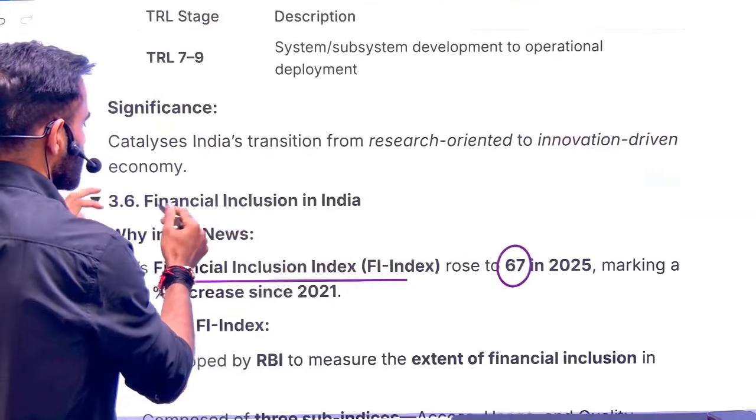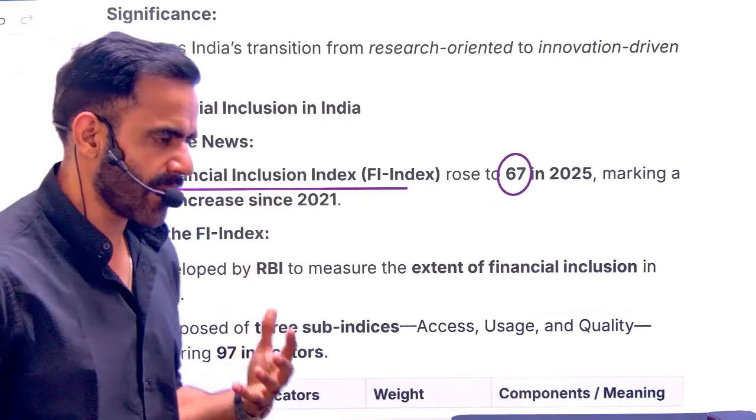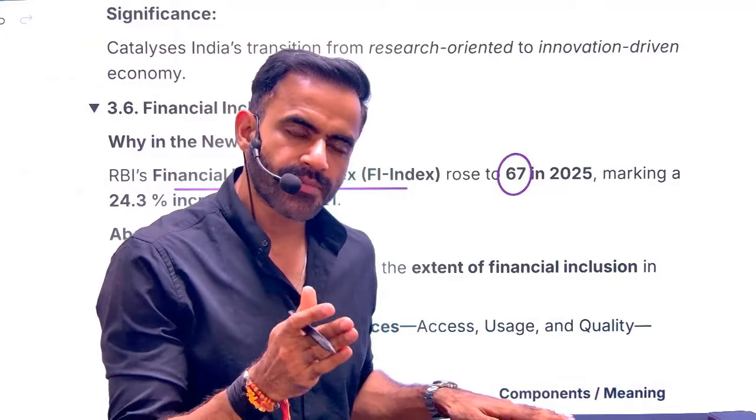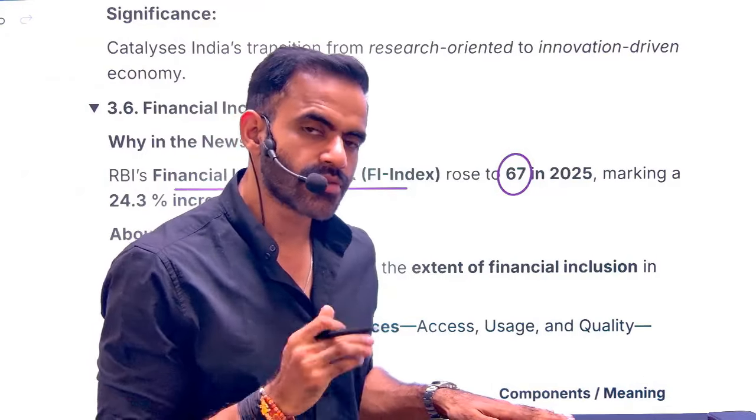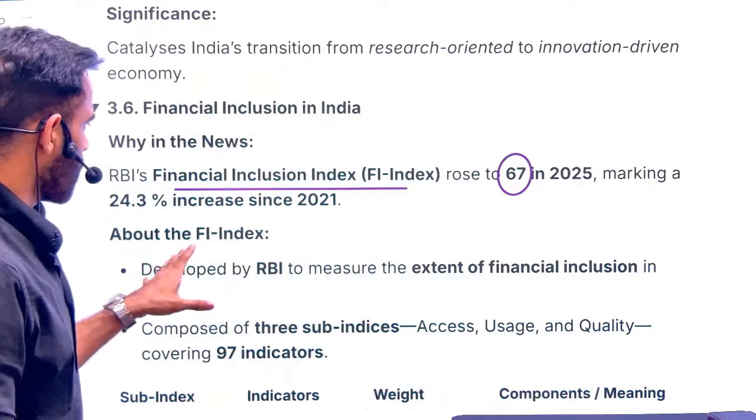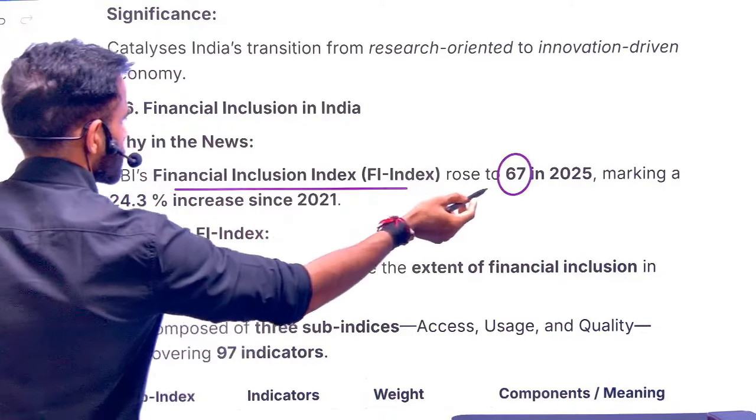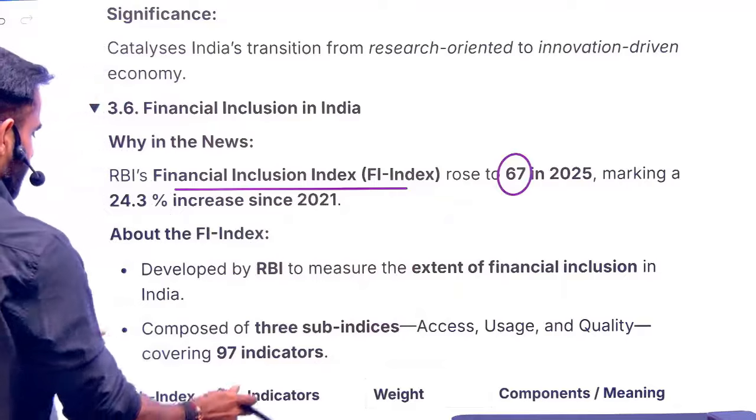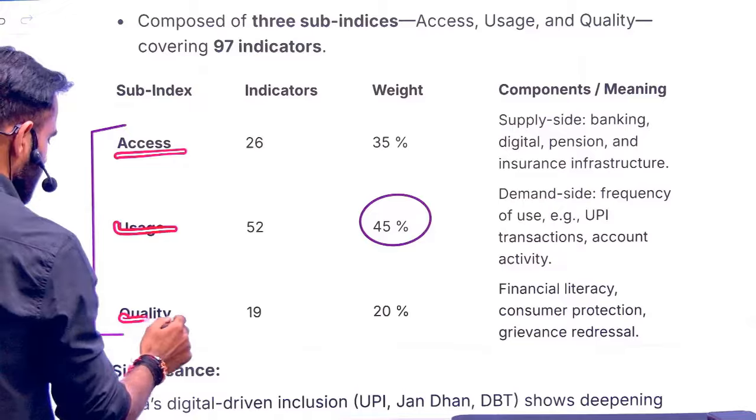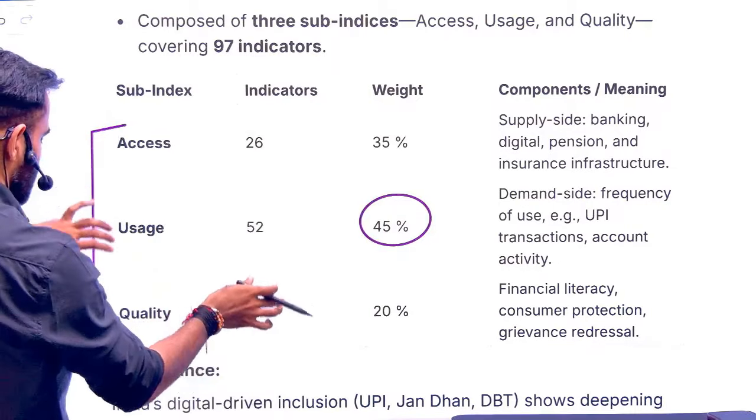Okay, next is related to financial inclusion in India. Financial inclusion basically means providing financial services to people who did not have access to them. For this purpose, the Pradhan Mantri Jan Dhan Yojana was announced by the government in, I think, 2015. Bank accounts were opened. Now, this financial inclusion index is published by RBI, and as per this, the score was 67 in 2025. It has three indicators, including usage and quality. Usage has the highest weightage of 45%.